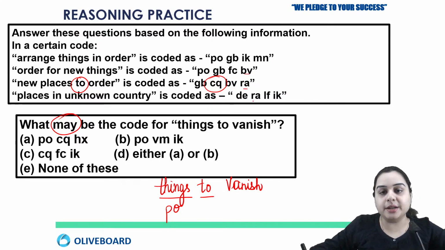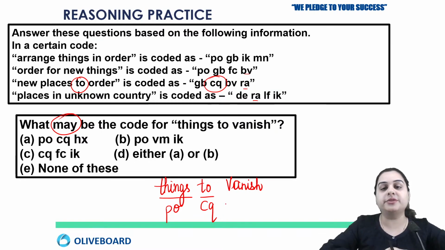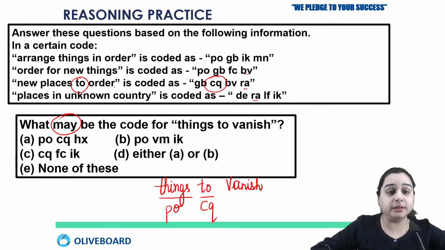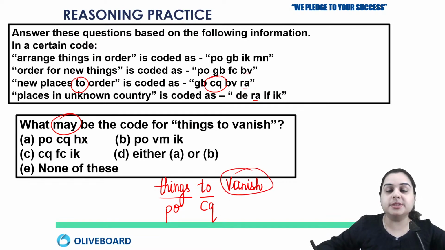Next, if I check RA, RA is given below. Again, this cannot be the code for 2. So we are sure that CQ is the code for 2. Now next, if I check vanish, where is vanish? Here in the first, second, third, and fourth statements, the word vanish is not given. So how are we going to decode this vanish?